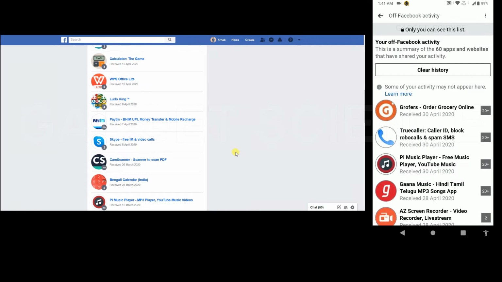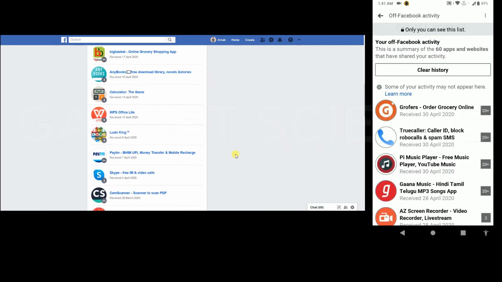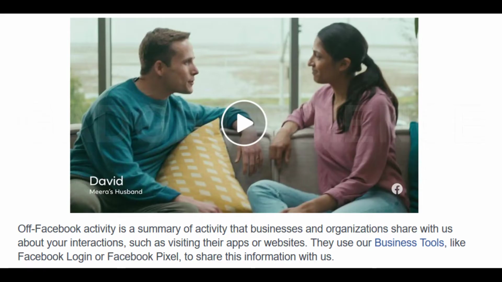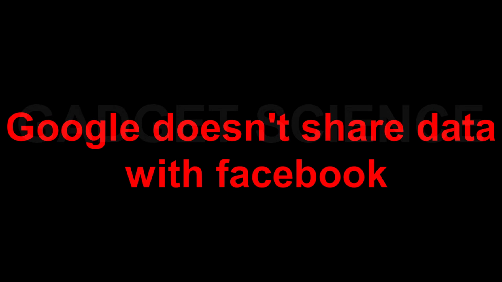This is so scary because I use Paytm for transactions. Facebook claims that they were taking all this activity data for a very long time, and now they are just showing us in this Off Facebook Activity section what they have collected, for transparency. They also claim that they can only take data from those apps which intentionally share data with Facebook. And I think that's true, because Google doesn't share data with Facebook and there are no Google apps in that Off Facebook Activity list.